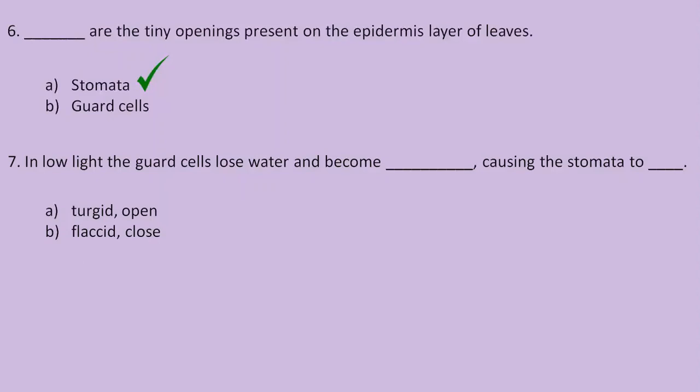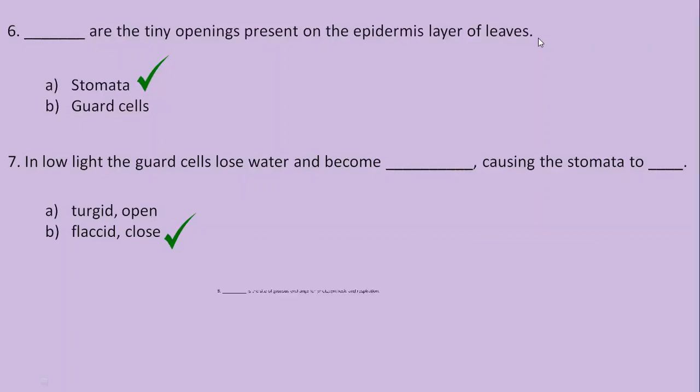But during the night time or when there is low light conditions, photosynthesis hardly occurs. And the guard cells over here lose water and become flaccid. That is, the guard cells shrink, become less rigid, and thus close the stomata and stop the gaseous exchange. So here the correct answer is option B. That is, in low light, the guard cells lose water and become flaccid, causing the stomata to close.